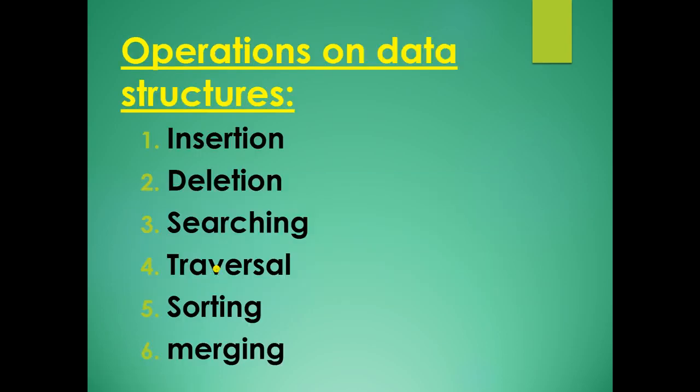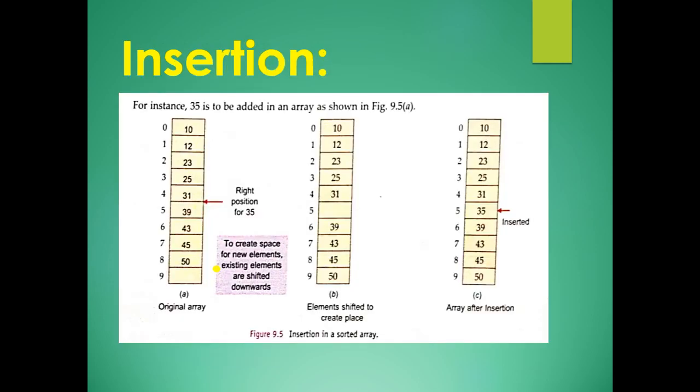Now operations on data structure. We can perform insertion, deletion, searching, traversal, sorting, and merging on a data structure. Next is insertion. How will insertion work? If you want to add an element at position 5, it will shift the elements in the forward direction and create a space at 5. Then it will enter the element at 5.